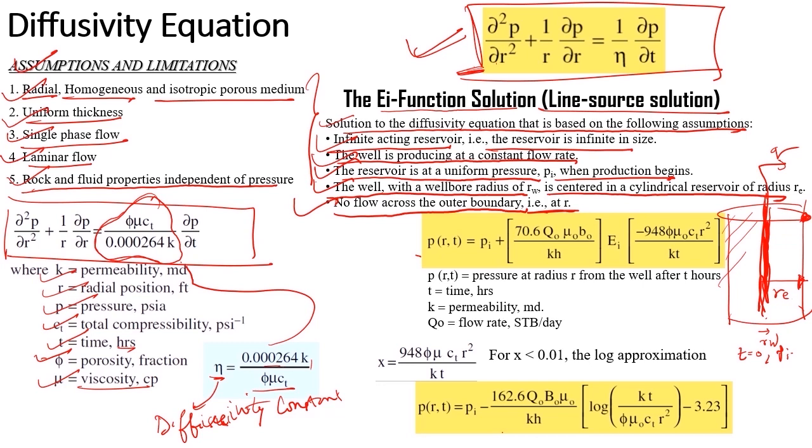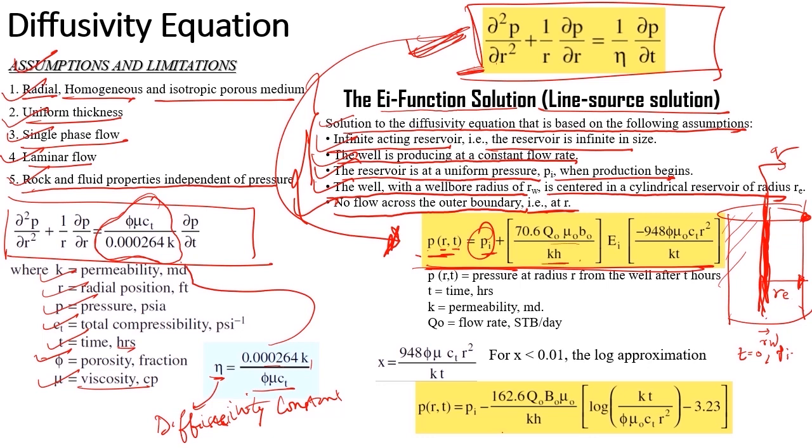Alright, now on solving this diffusivity equation by using this Ei function, my final answer would be this expression, or this formula would be the Ei solution or line source solution for the diffusivity equation considering these assumptions. Now P at distance r and time t equals Pi, which is my initial reservoir pressure, plus 70.6 Q mu B upon KH into Ei. This term is the Ei function term. Ei into minus 948 phi mu Ct r square upon Kt.